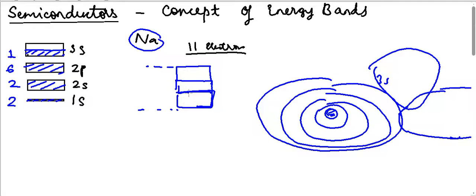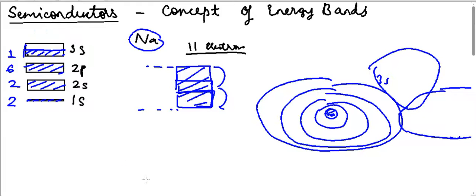So the energy level of the orbitals of those atoms will decrease. So in effect, what will happen is this overall energy band, because of that interaction, will expand, or the width will become more, because some are gaining energy and some are losing energy. So what effectively happens in a conductor is this energy band will increase.